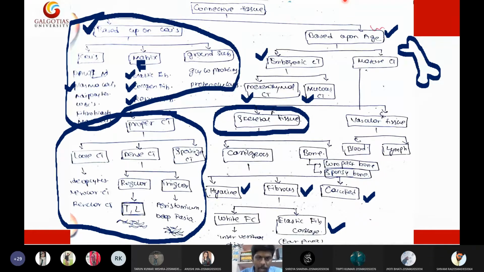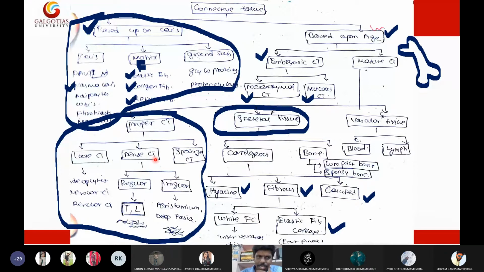Anyway, coming to the proper connective tissue. In the proper connective tissue, we have three types: loose connective tissue, dense connective tissue, and specialized connective tissue. Loose connective tissue means it is not so rigid, which is why it is called loose connective tissue. The best example for loose connective tissue is the adipocytes, or the fat layer in the visceral region, in the stomach. So adipocytes are the best example of loose connective tissue.